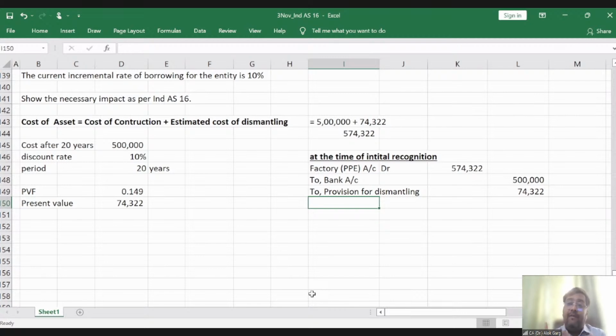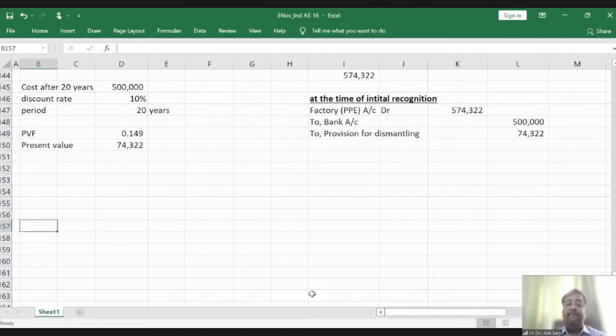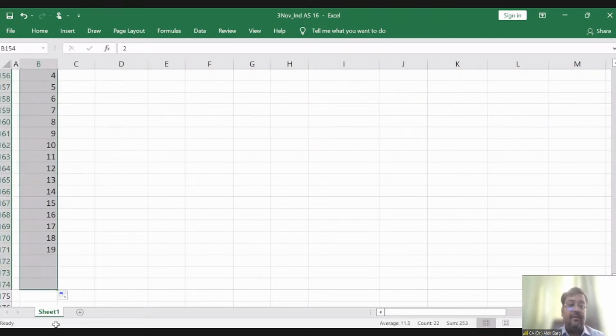Then how will this 74,322 become 5 lakh? Now there will be a provision accounting. In the initial period, in year 0, it is 74,322. What will happen in the next years, 1, 2, 3, 4?